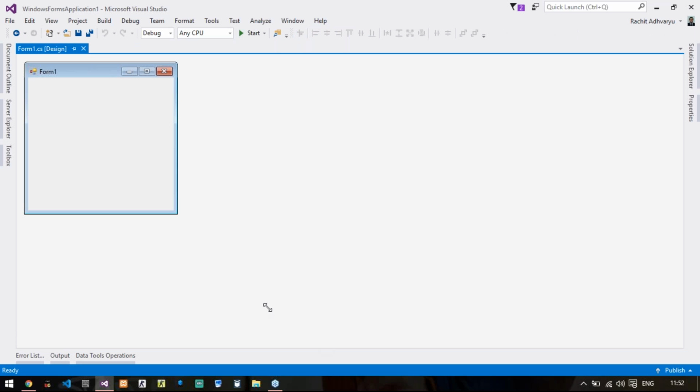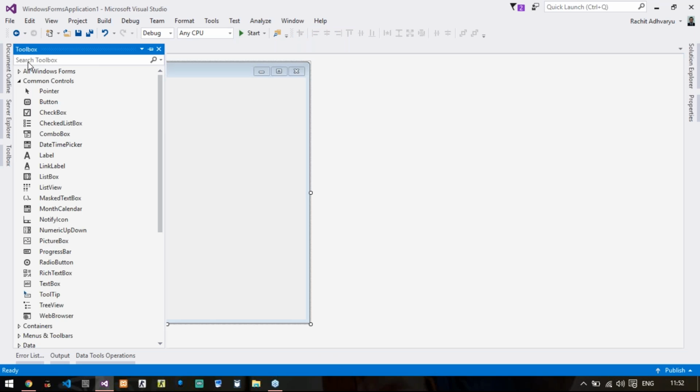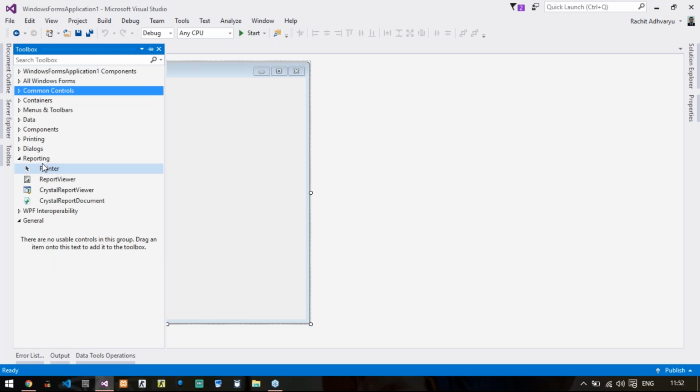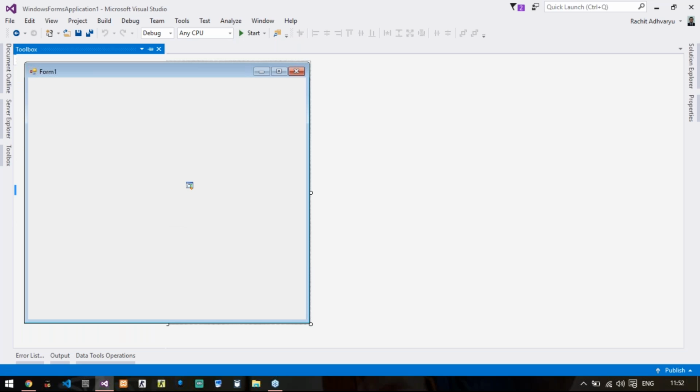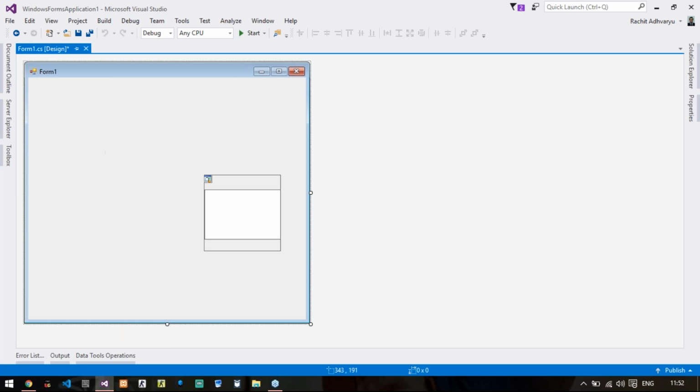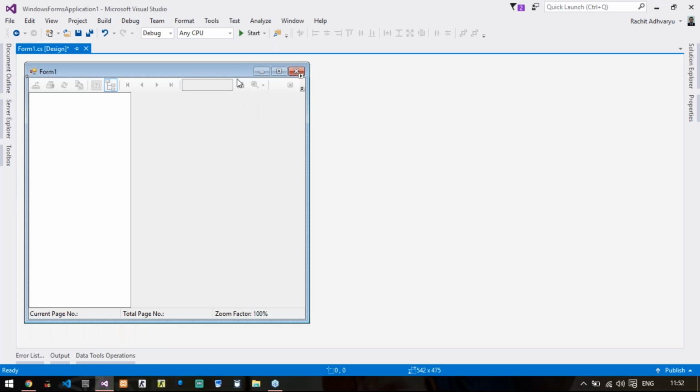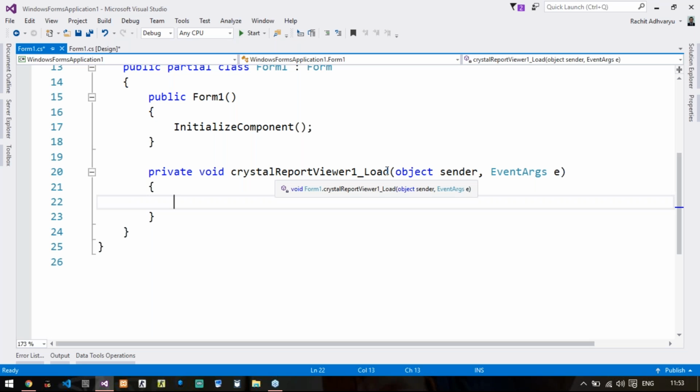Now, in this form, the first thing that you will do is go to the reporting section in your toolbox, if you have Crystal Reports installed in your Visual Studio, and then drag and drop Crystal Report Viewer in your form. You don't have to adjust anything, it will automatically set itself. Right? Now what you need to do is just double click on Crystal Report Viewer and generate the crystalReportViewer1_Load event. That means whenever this Crystal Report Viewer loads, what you want to do.